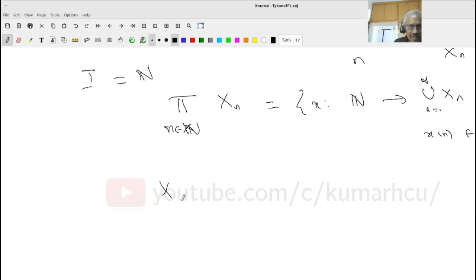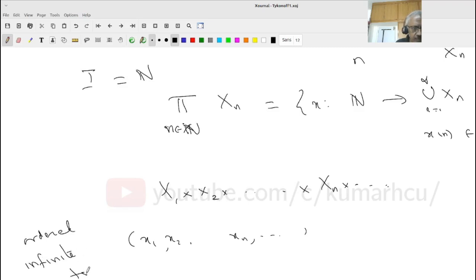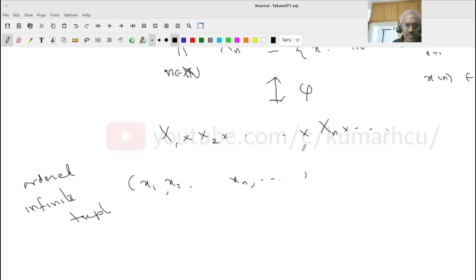But I can also define it as an infinite tuple. Here, what are the elements? Any element is of the form (x1, x2, ..., xn, ...). This is an ordered infinite tuple. Now again there is a bijection phi. What is that? Phi of x is going to be (x at 1, x at 2, ..., x at n, and so on). This is a bijection.